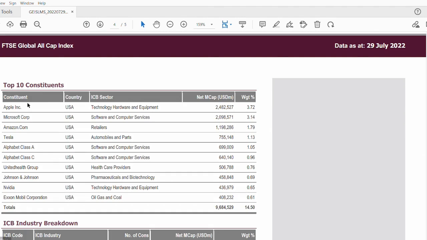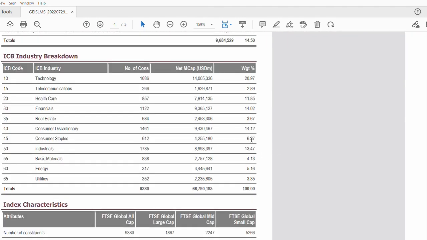USA takes the cup. These are the top 10 companies in this index. And then lastly, guys, what you see here is the industry breakdown in terms of those companies. To which industry do they belong? You can see that technology makes up the highest weighting, followed by consumer discretionary, then financials, then industrials, then healthcare, etc.